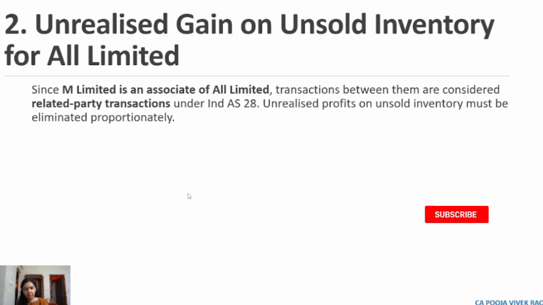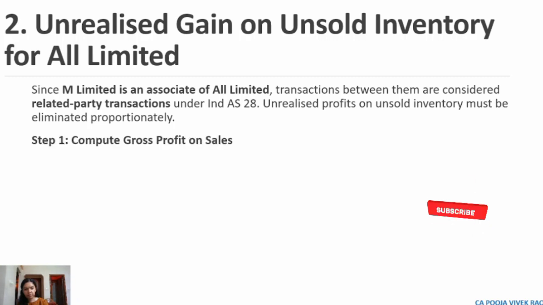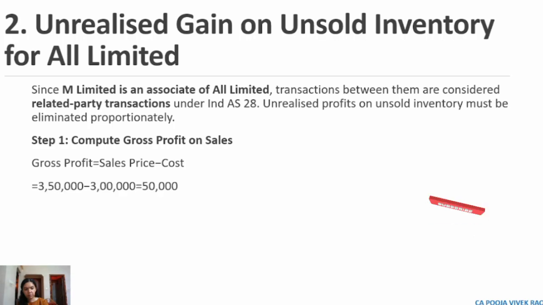So the first step will be to compute gross profit on sales. The formula for gross profit is selling price minus the cost. Previously we saw that the sale price of the goods sold was 3,50,000 and the cost of the goods sold was rupees 3 lakh. Hence the gross profit is rupees 50,000.